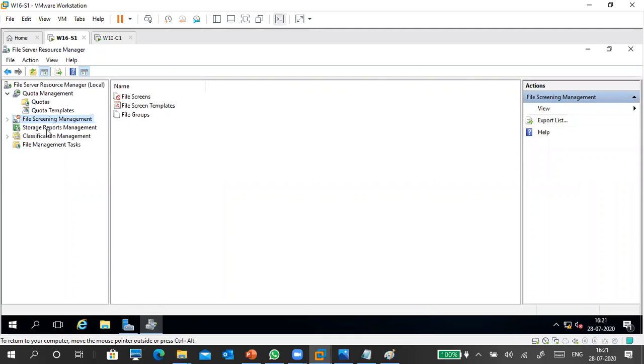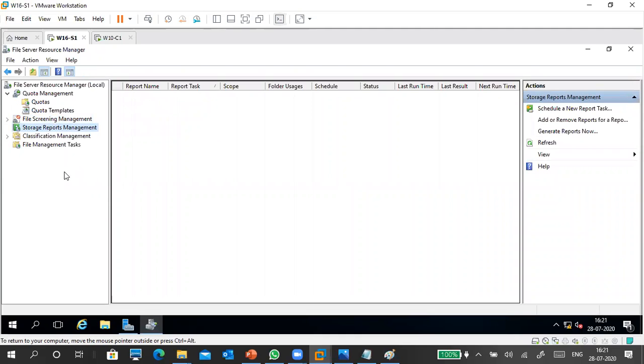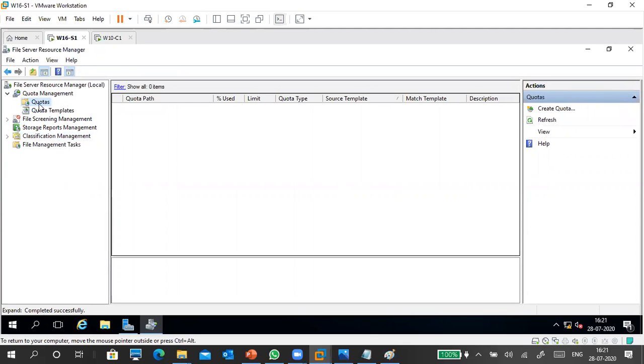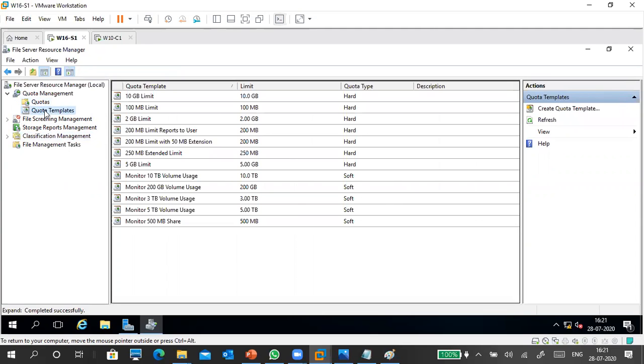Report shows how much storage is utilized by users, disks and shared folders. That entire report we can get. This is for classification, categorizing the files based on category. This is quota, and these are the default quota paths. So we'll see that one.